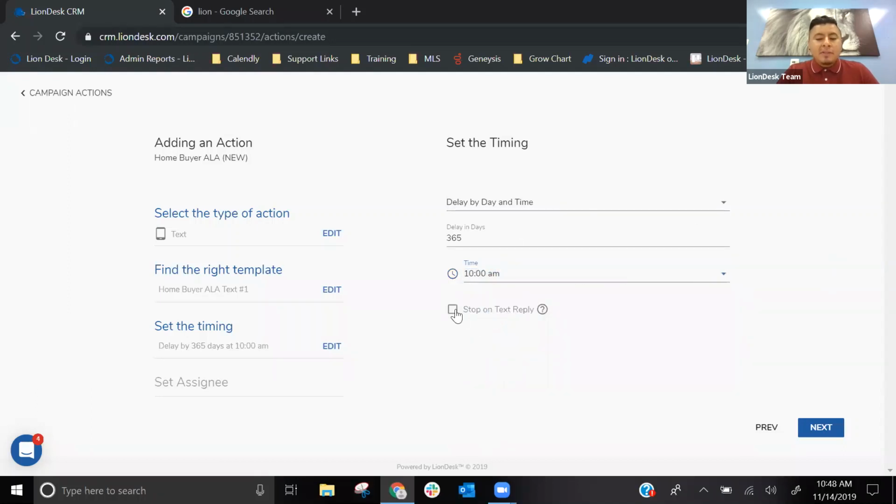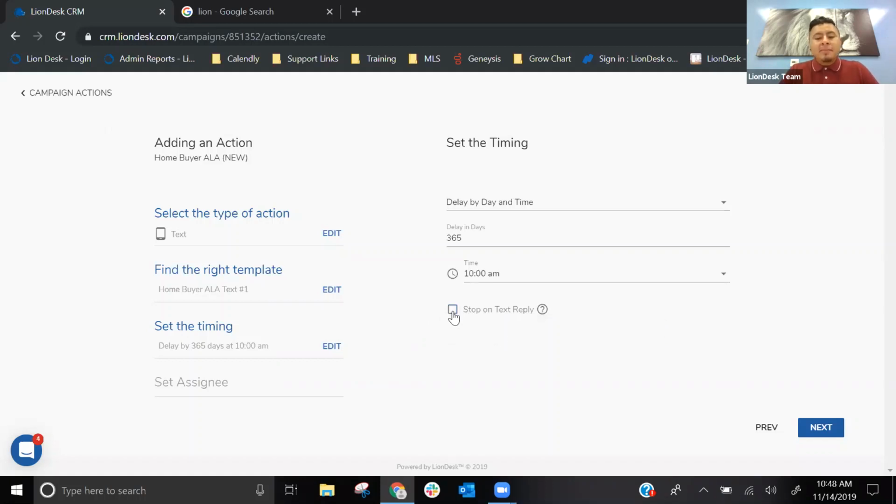You are going to have this option, stop on text reply, and you are able to hover over the question mark. So if you ever forget, just hover over it and you'll be able to read this, right? So campaign actions will automatically stop after a text reply from a contact is received. So depending on where you have this text template, if they respond back to this text message, the remaining parts of the campaign will be removed. So even if you have future emails and future text messages, those will no longer send. So that's only going to happen as long as this is checked off.